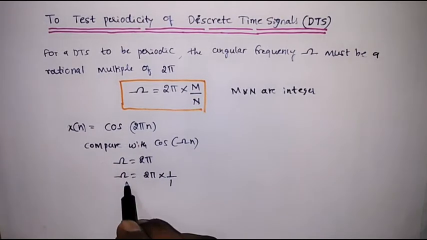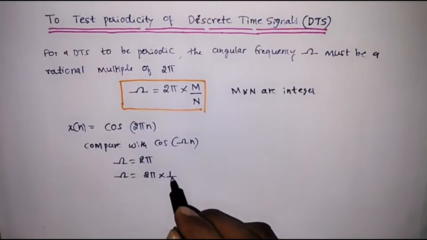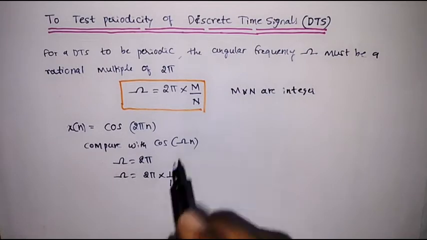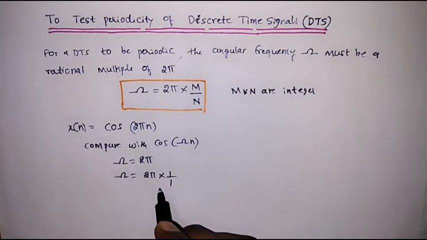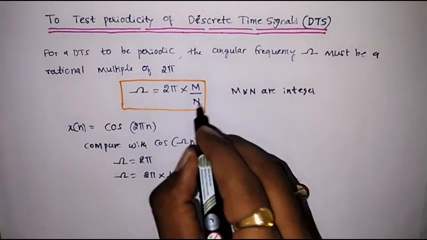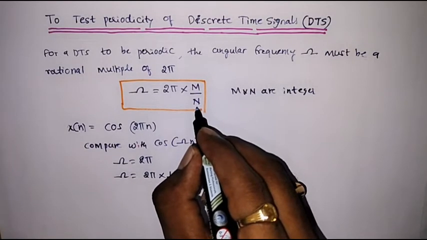Now this omega is of this form, where m as well as n are integers. Therefore the signal x of n is periodic with fundamental period N, so here N is the fundamental period.